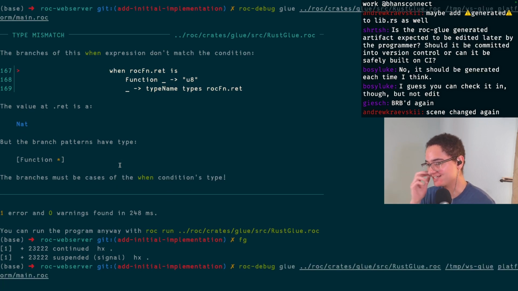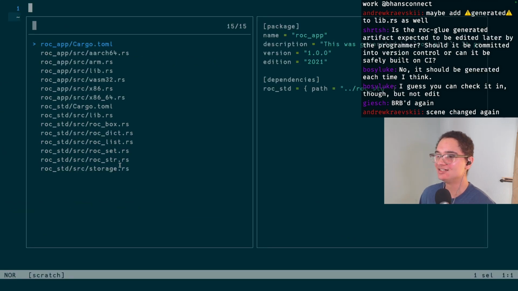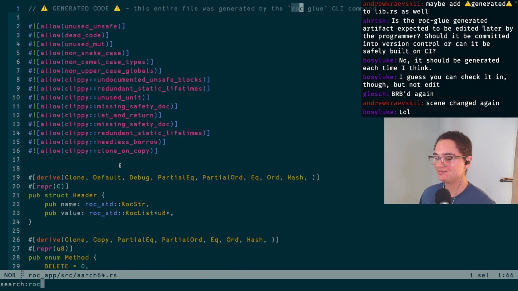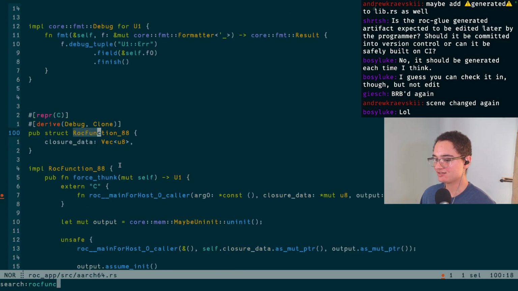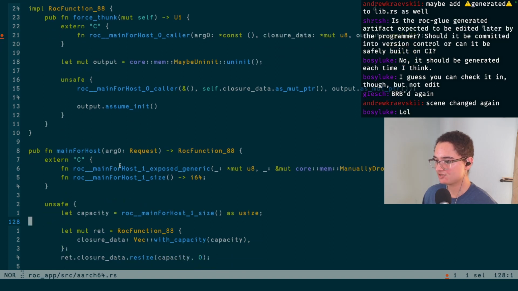Okay, anyways, I think I fixed that, so it'll actually be the type. Yeah, okay, we generated something. Let's look at what we generated. Go back to that arch64 file. What was rock function 88? So we already said this part was all correct, but I think it was the other use. Yeah, this main for host. Yeah, so now it has immutable U8, which is the important part here.